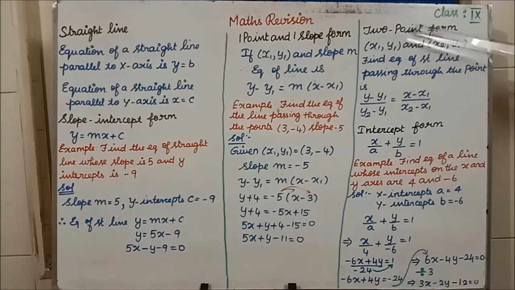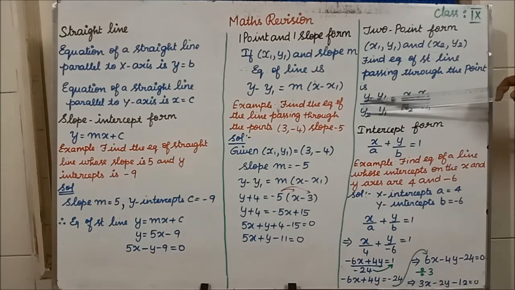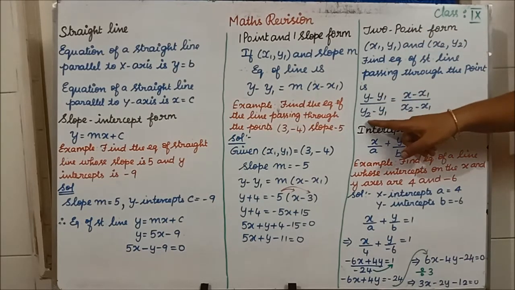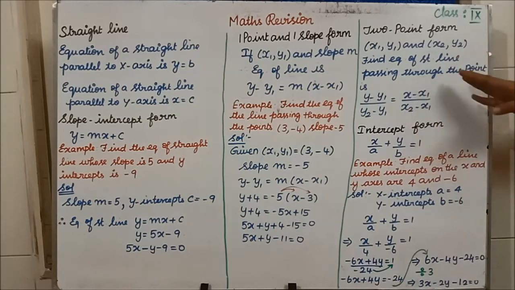Next we'll see the 2-point form. Students, using the 2-point form we have solved nearly more problems, isn't it? So I think you will be familiar with this. If two points are given, for instance 2 comma 3, 4 comma 5, and they are asking you to frame the equation of the straight line, you have to use the formula (y minus y1) by (y2 minus y1) is equal to (x minus x1) divided by (x2 minus x1). Clear? They will be giving you the values, and you have to substitute them here: y1, y2, x1, x2.